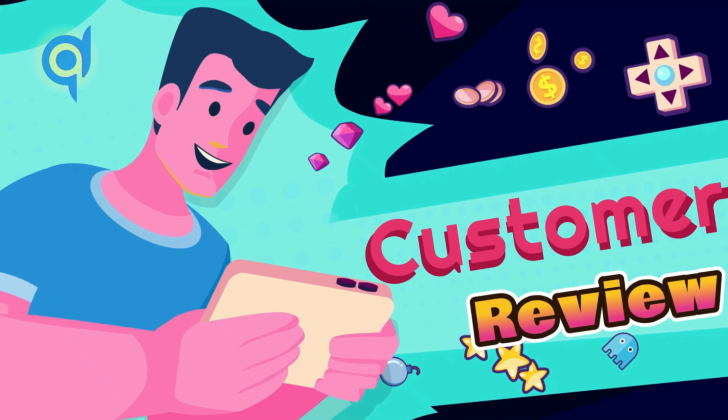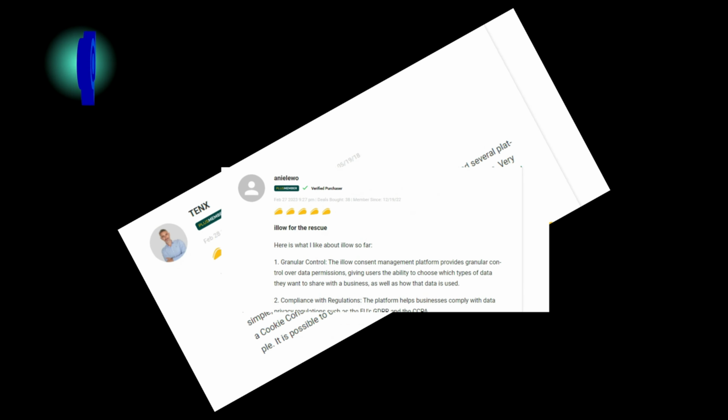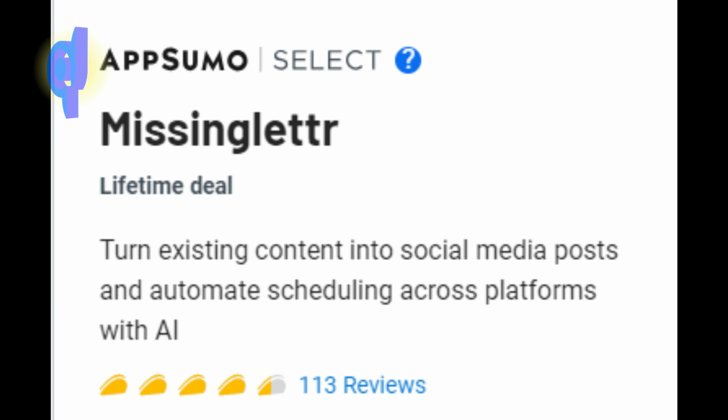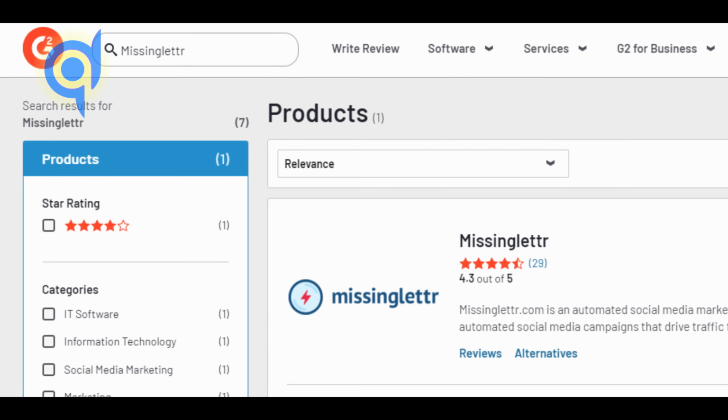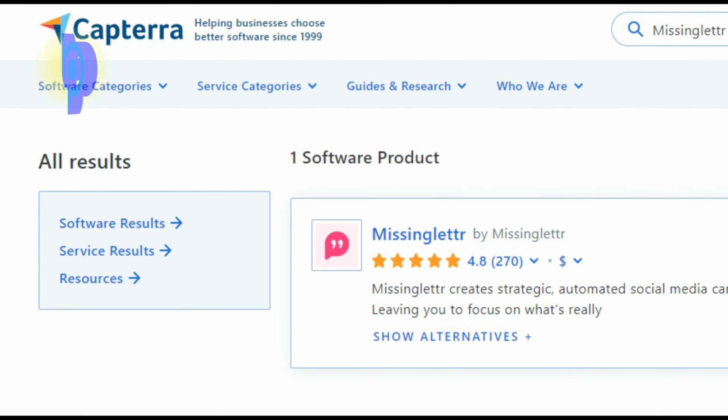Customer reviews. You will be amazed if you see their reviews. They have 113 reviews on Appsumo. G2 has 29 reviews. Product Hunt has 92 reviews. And on Capterra, there are 270 reviews.